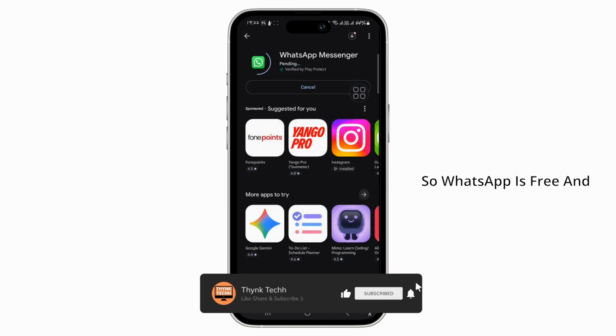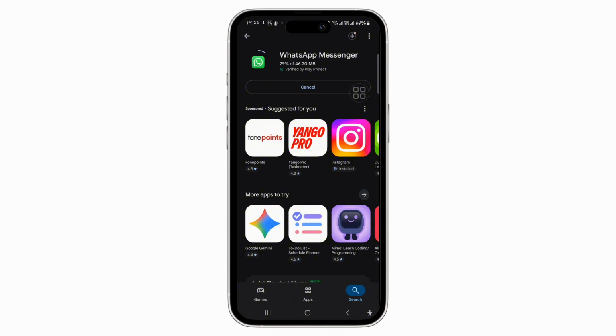So WhatsApp is free and easy to use, and it works everywhere. It's safe and private, and it's great for talking to friends, family, and co-workers. So WhatsApp is a modern way to text and call people. It uses the internet to make communication fast, easy, and secure.